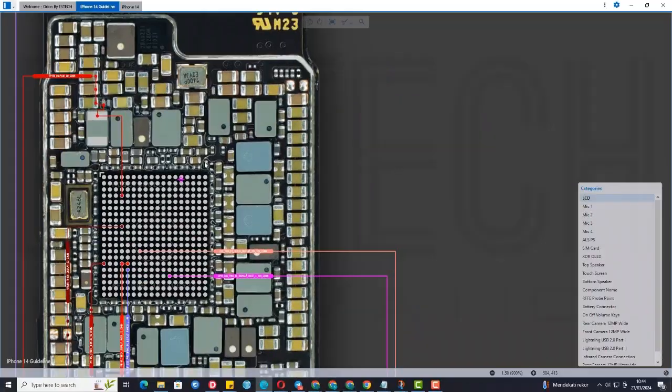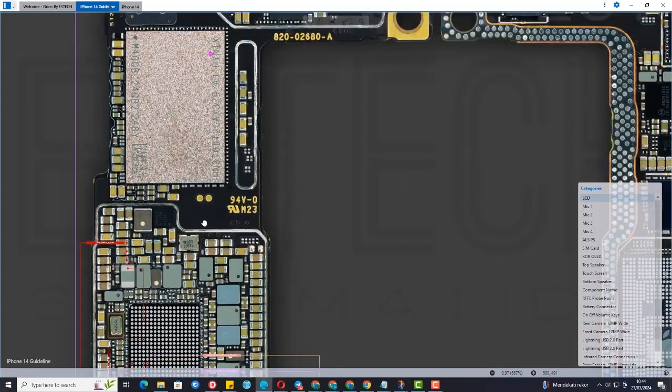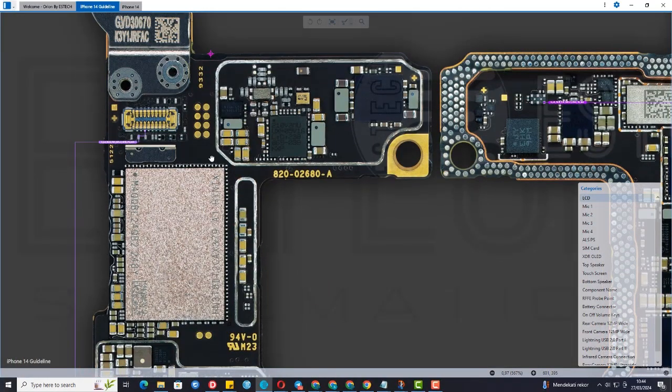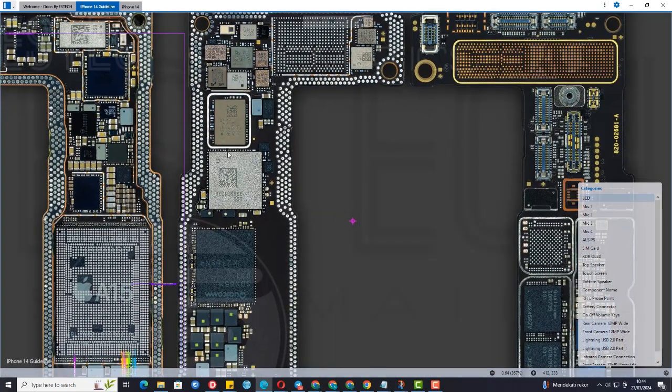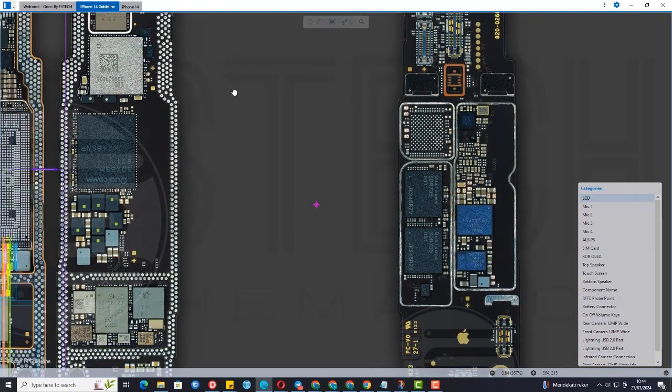Hi everyone. Today we will introduce the Orion by Estech Schematics PCB Bitmap software. PCB Bitmap software is an indispensable tool for phone board repairs. The circuits on the motherboard are intricate.